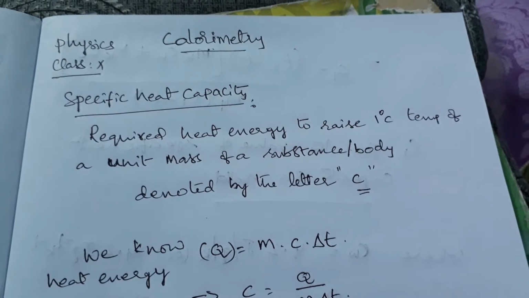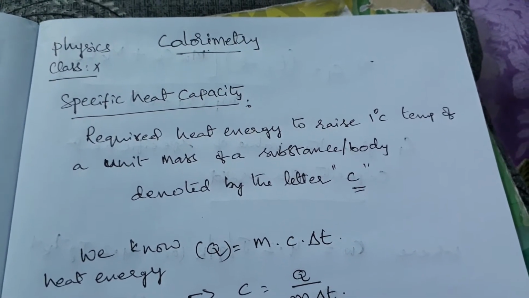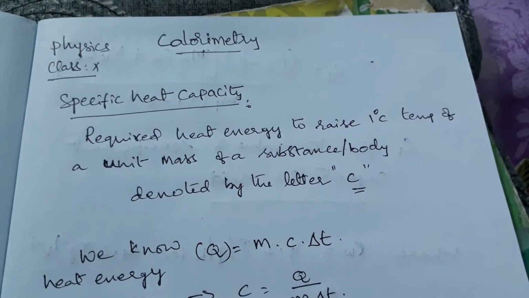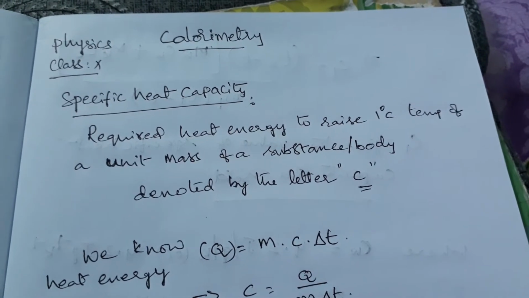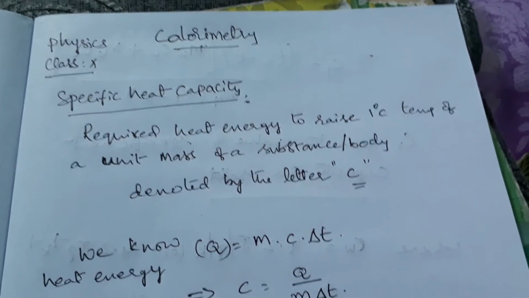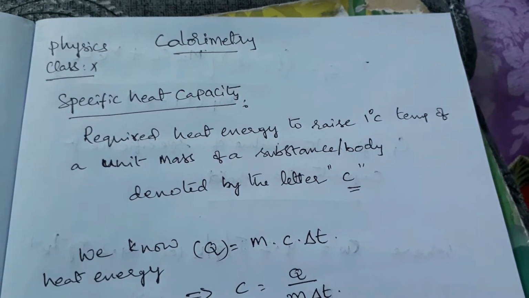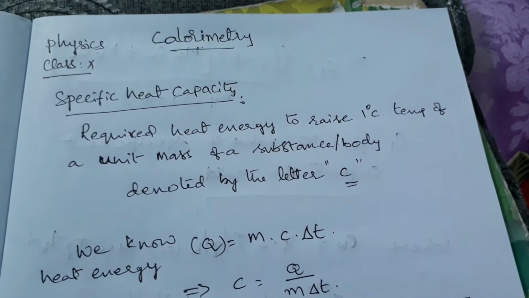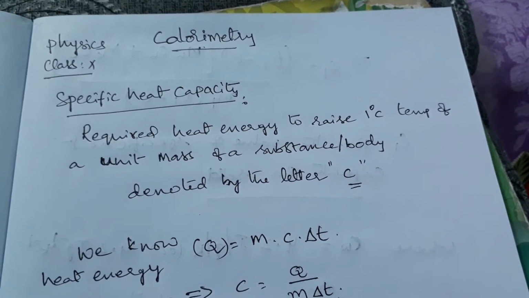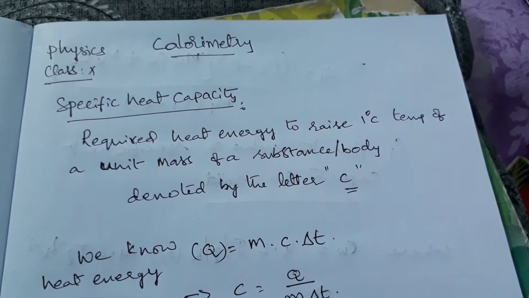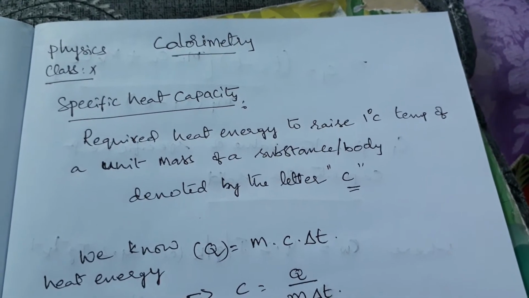For example, to increase the temperature of coconut oil, less heat is enough. To increase the same temperature in water, we need more heat energy. From this, what you can understand is that the specific heat of coconut oil is less compared to the specific heat of water. If you compare them, coconut oil's specific heat is less than that of water.